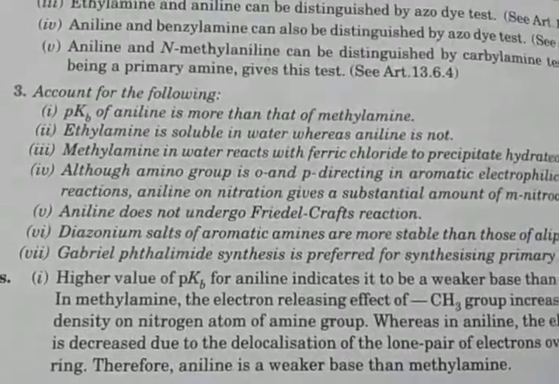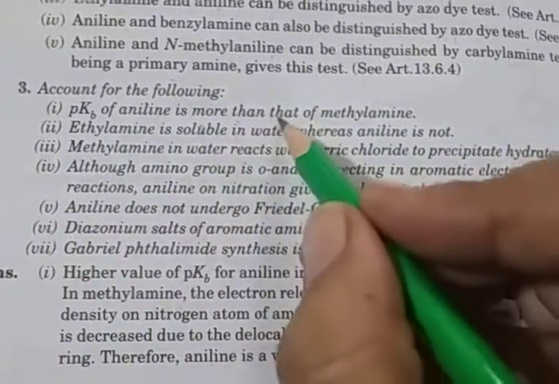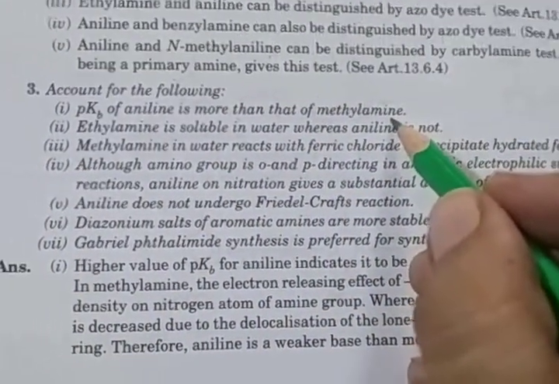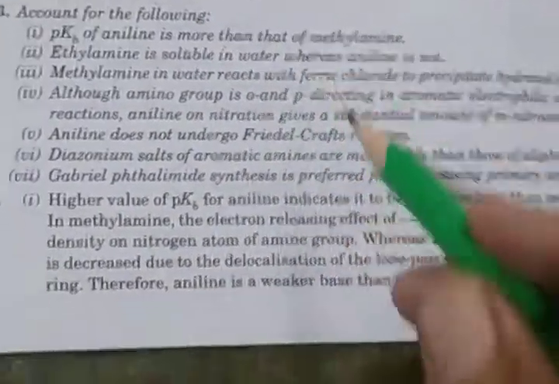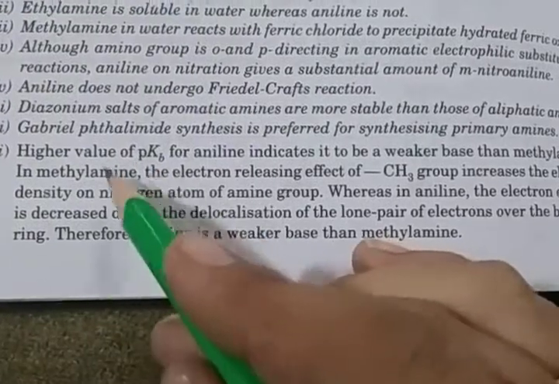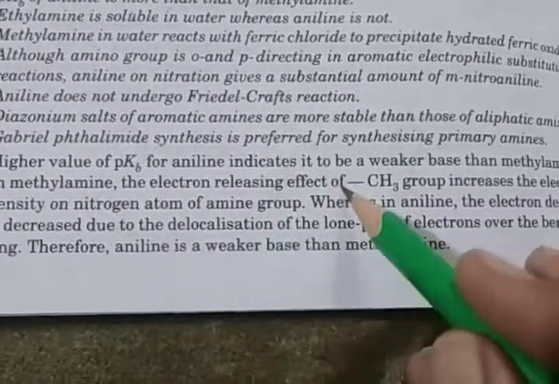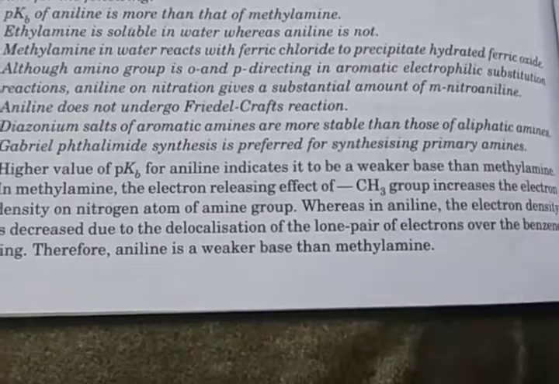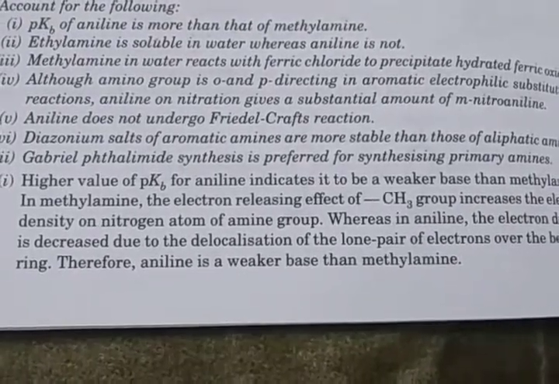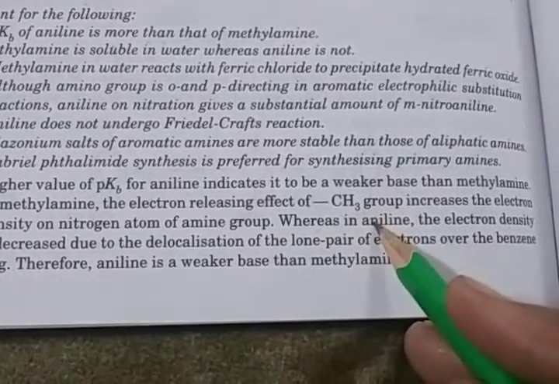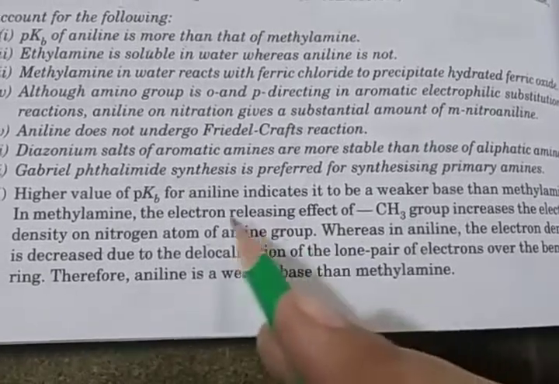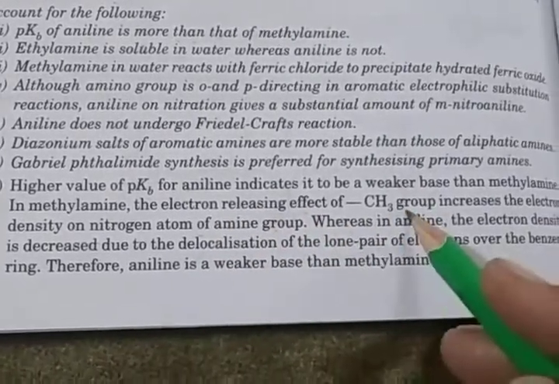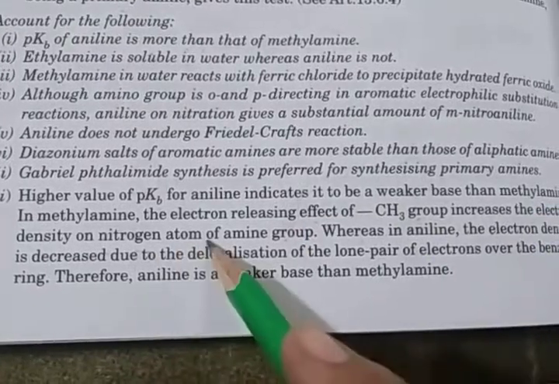Clear? Then question number 3: account for the following. The pKb of aniline is more than that of methylamine. We already know that a higher value of pKb of aniline indicates it to be a weaker base than methylamine. In methylamine, the electron releasing inductive effect of the CH3 group increases the electron density on the nitrogen atom of the amino group.